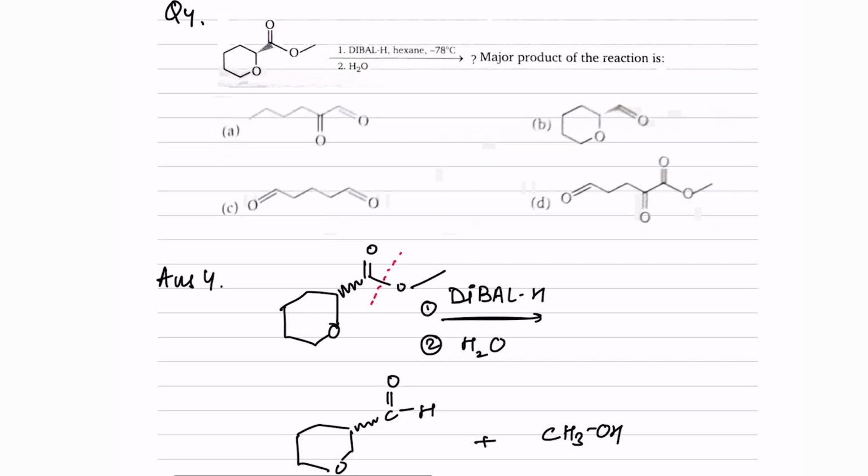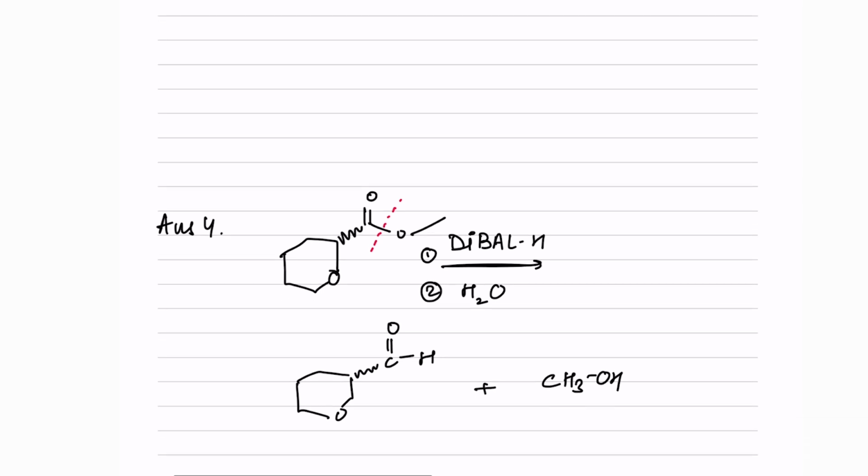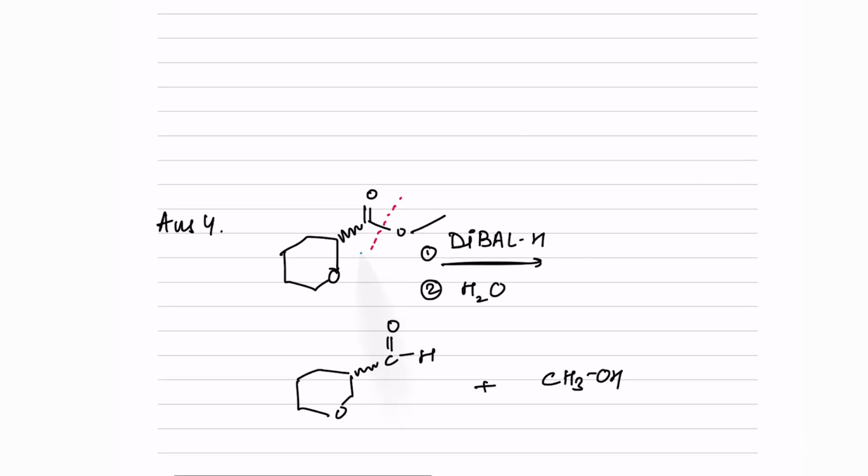Come to question number 4. We have been given a compound which is both an ester and an ether, a cyclohexane with ether and ester linkage, and we have been asked to reduce it using DIBAL-H. We have been asked what is the major product. First of all, understand DIBAL-H reduces the ester linkage, so it will cleave the carbon-oxygen bond, giving H here as well as H here, ultimately forming an aldehyde and alcohol. This we have learned when we did this chapter. DIBAL-H reaction with ester causes the preparation of aldehyde. This we did in the preparation of aldehydes using the reduction process by DIBAL-H.